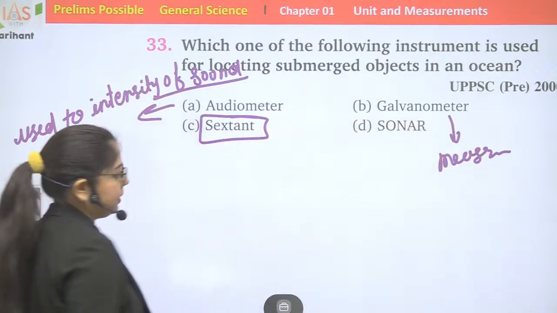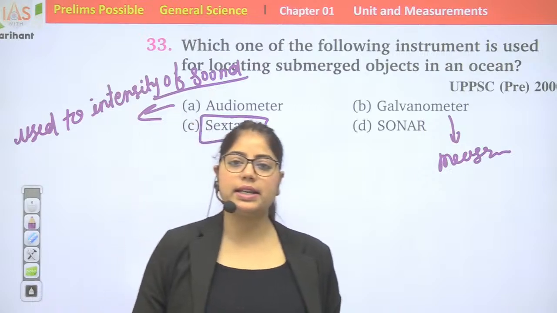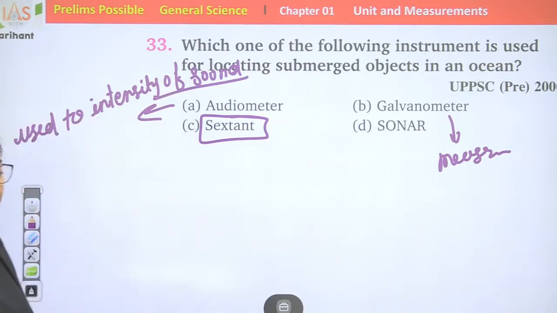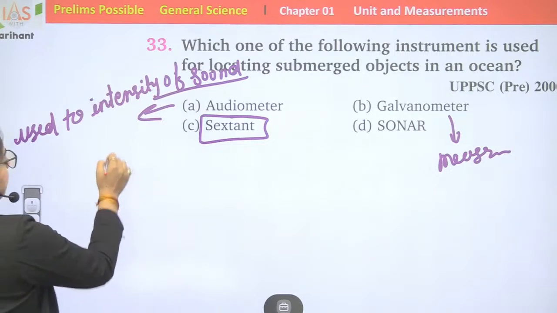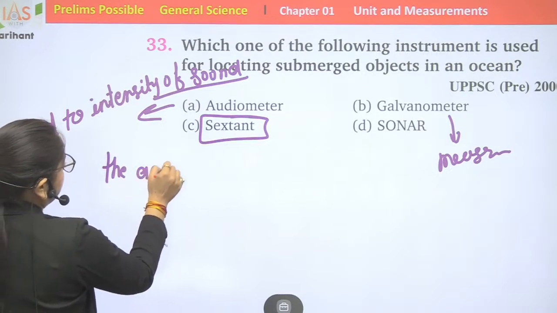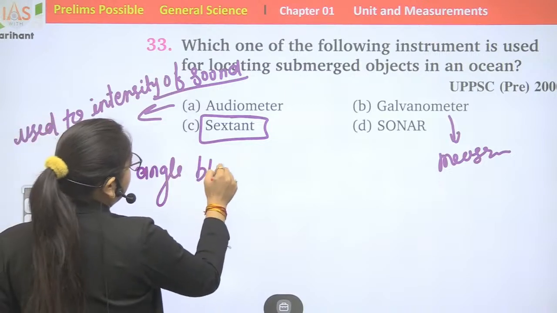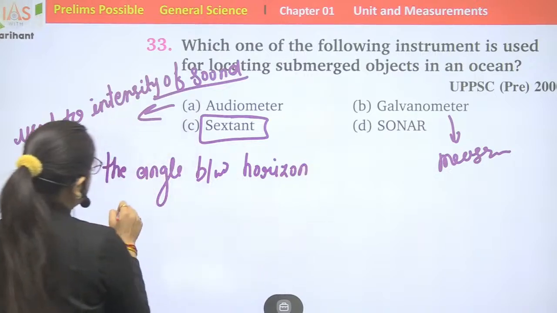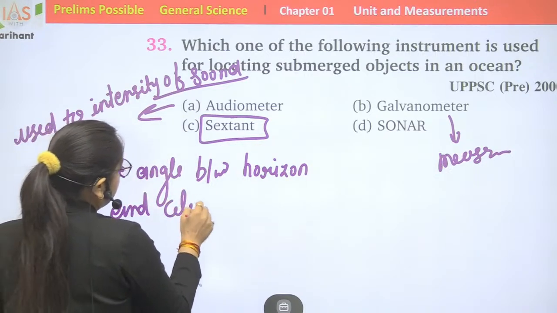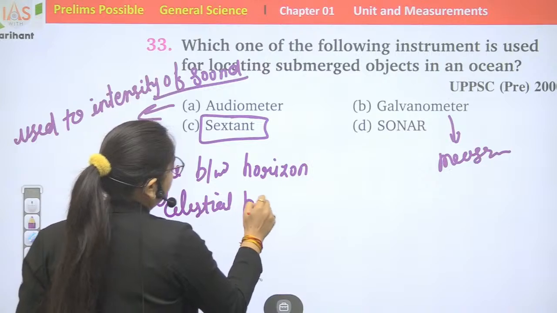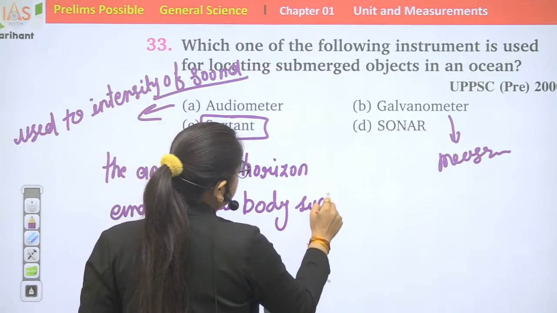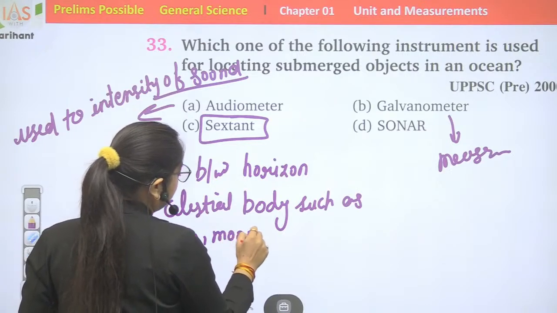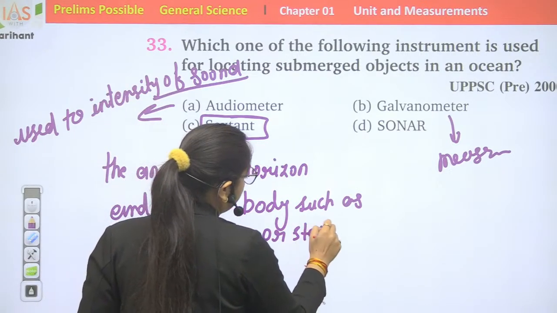Sextant is an instrument which measures the angle between the horizon and a celestial body such as the sun, moon or stars.